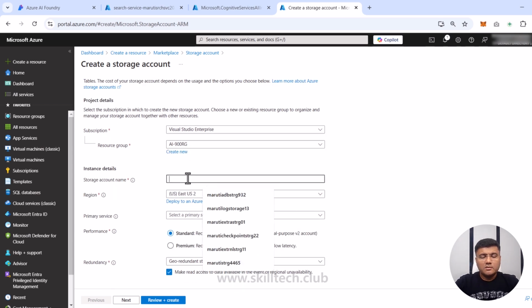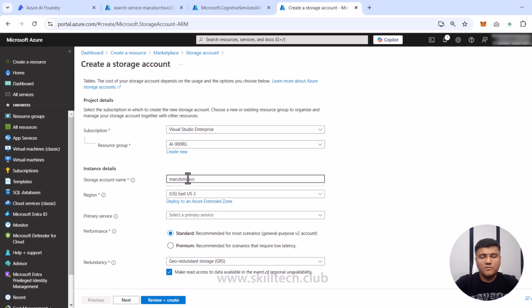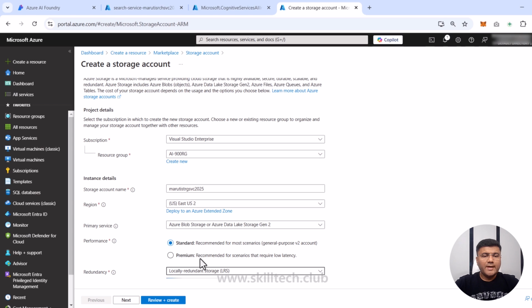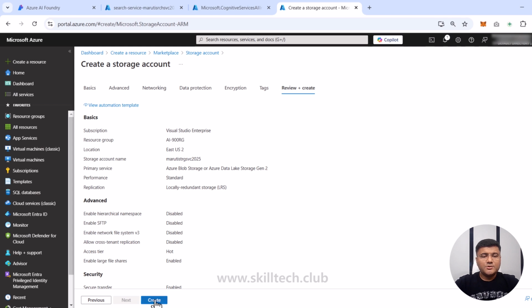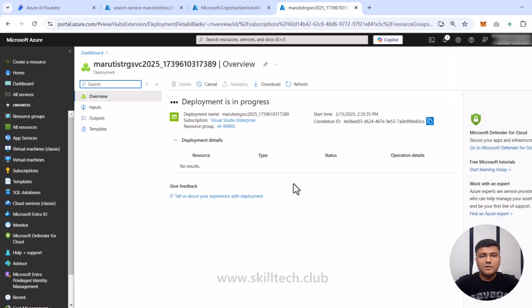Storage account name is going to be Maruti Storage SVC with some number, and East US2 will be the location. For primary service, we are just going to go with Gen 2 kind of storage, and for redundancy, I want to go for LRS. I'm okay with all the configurations. I'll click on review plus create, and if the validations are passed, we'll click on create. The storage account deployment will be done very soon.